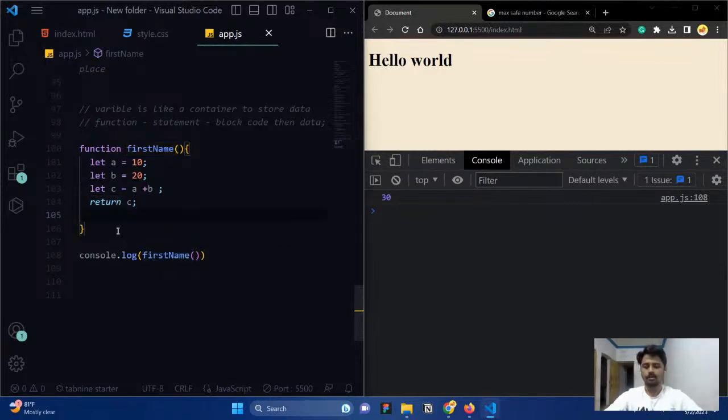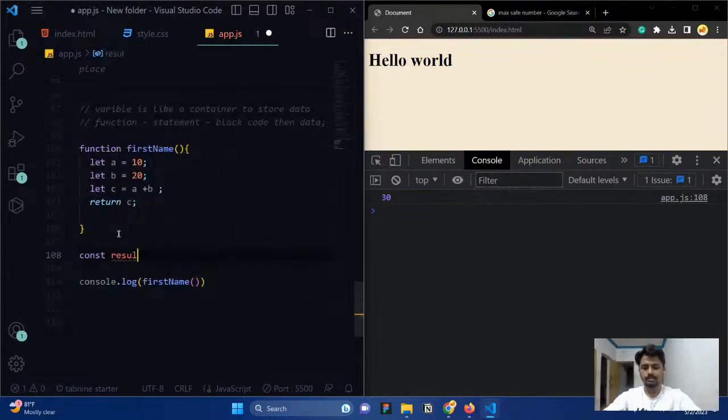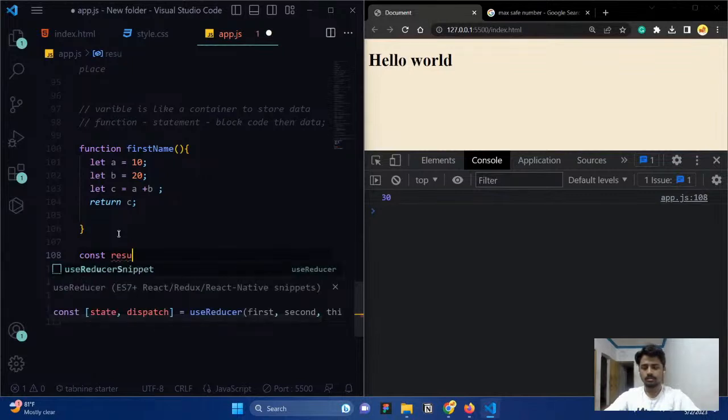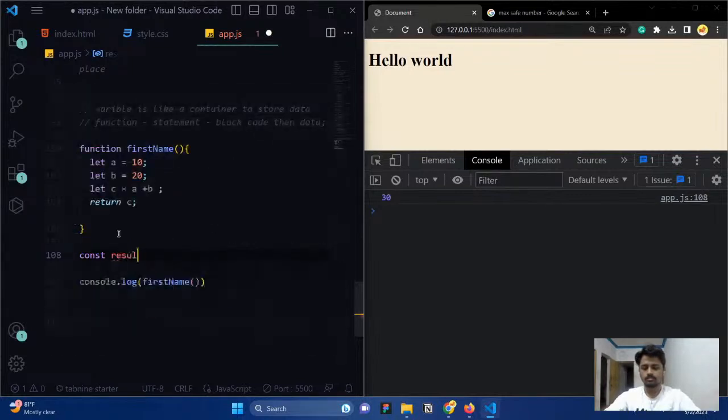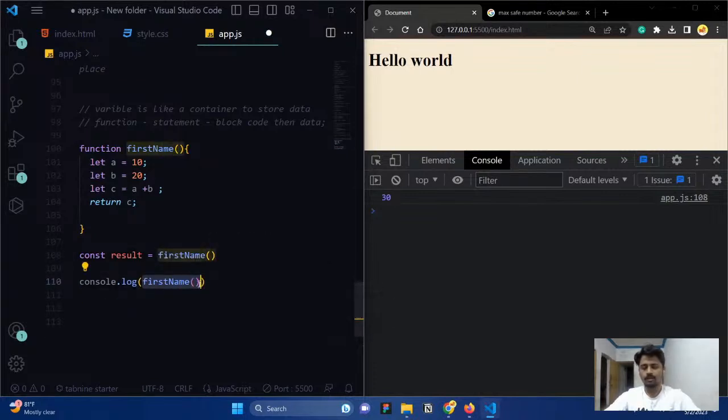But here, instead of that, if I create it like this, result equal to, I just ask for first name. So now what will happen is, the return keyword returns the data to the place where the function is invoked.